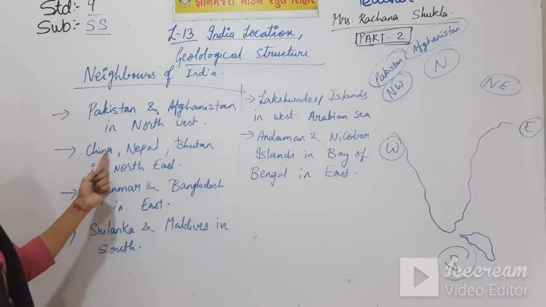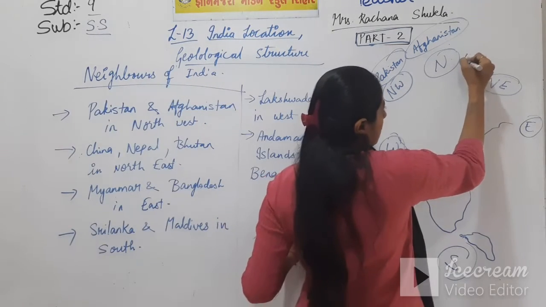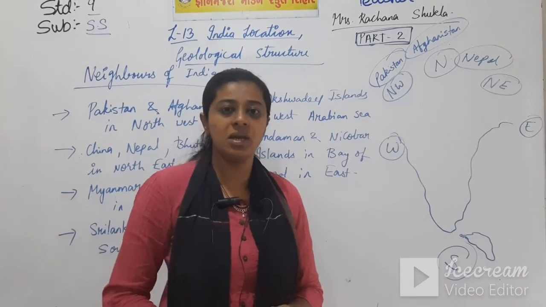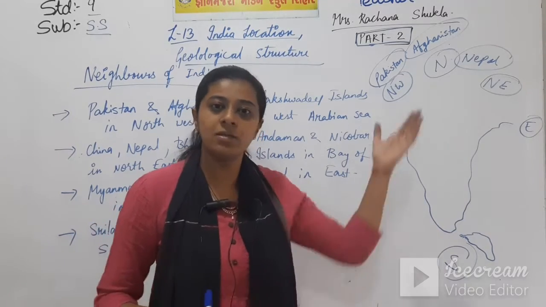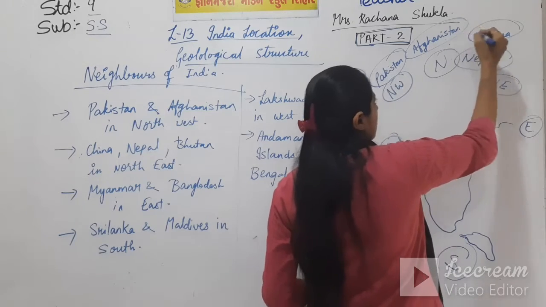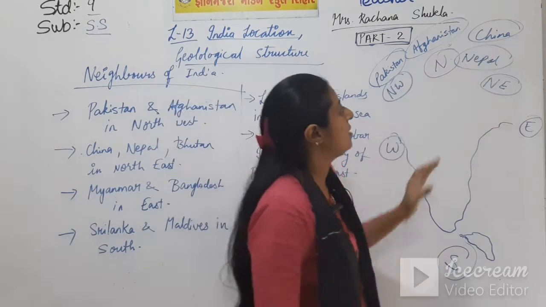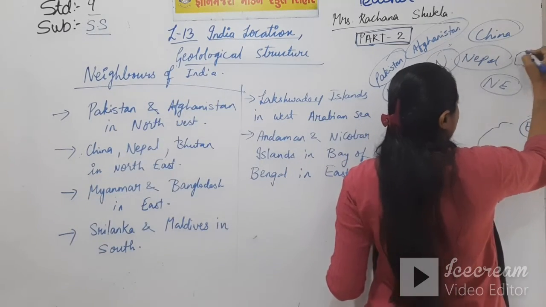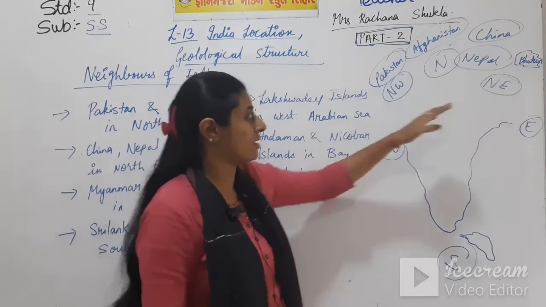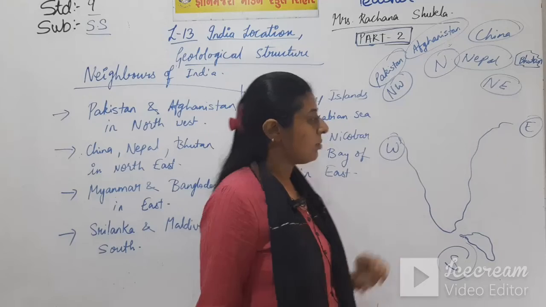Then comes the northern and northeastern part. There is China, Nepal and Bhutan. The first one here is Nepal, which is directly connected with India by boundary. You can travel to Nepal through land route. Then comes China. Here it touches China on the northern part near Leh Ladakh. And here comes Bhutan, a small country. Bhutan is a very beautiful country, students, to visit. The boundary also touches Bhutan directly.